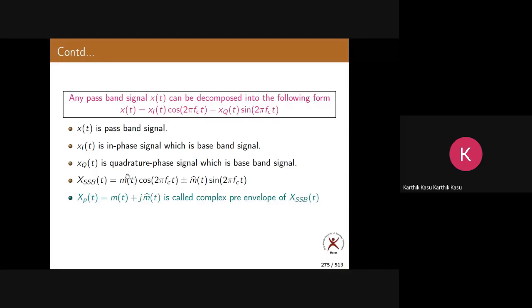Okay, so for the time being, just remember this concept. We'll discuss this later, but just remember. So m of t plus j m hat of t is called the complex envelope of the SSB signal. Okay, so this is the magnitude of the complex envelope.